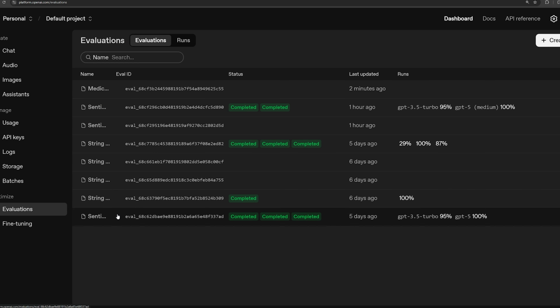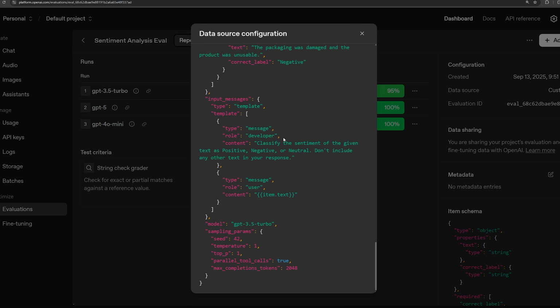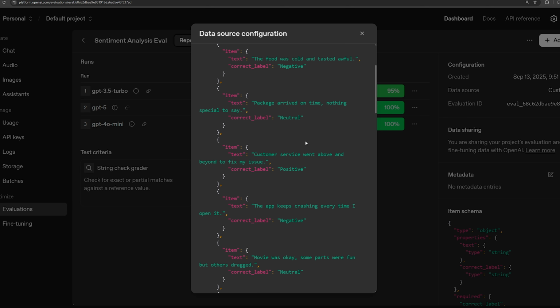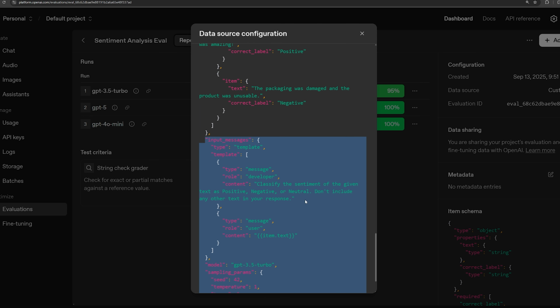And if we go back to our evaluations, we go here, we can see these different runs that we have, and we can actually click this and view data source. The data source is how we're invoking the run. So what model we're using, the configuration of the model, like the temperature and stuff like that, the prompt that we'll be using, the developer message, and then how we're going to be sending it the user message. So when we did it through the UI, we set that all up. That is the data source of the run.